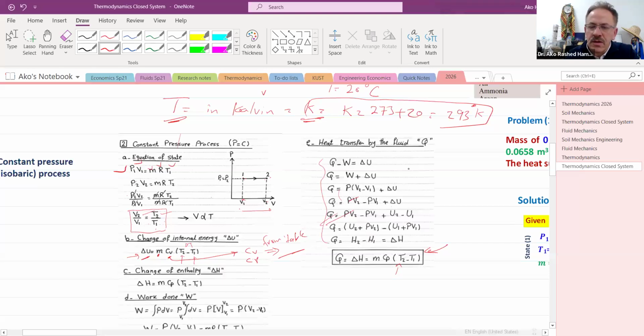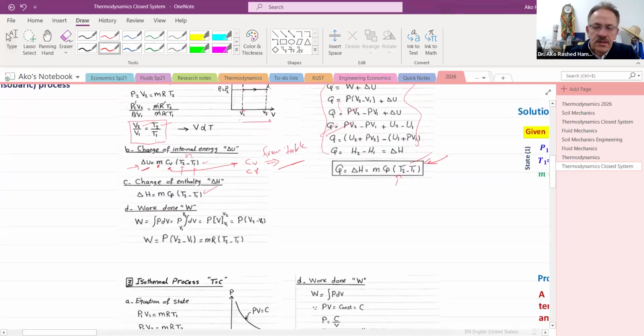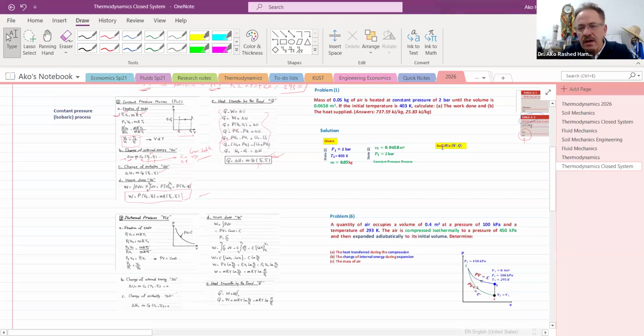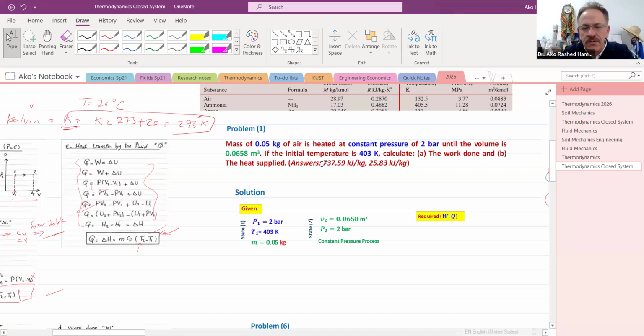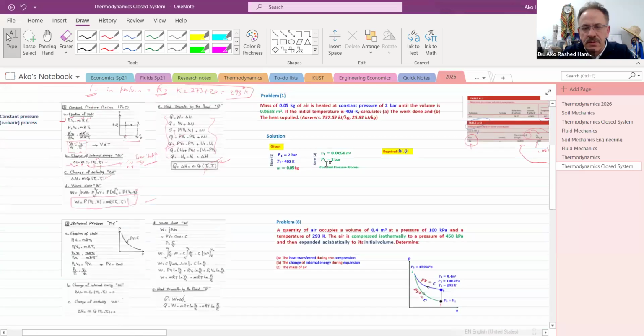This is all, let's say, derivation of this one. This is what you need, this is what you need, and this is what you need. Okay? No, you don't need to memorize this one. And also we have solved a problem on this one.